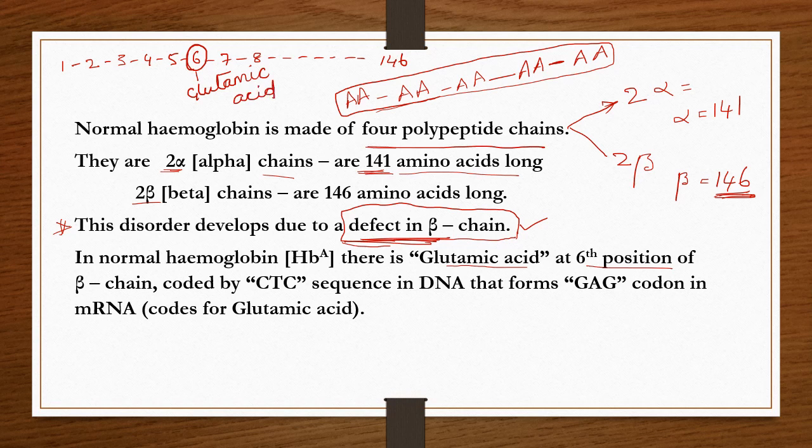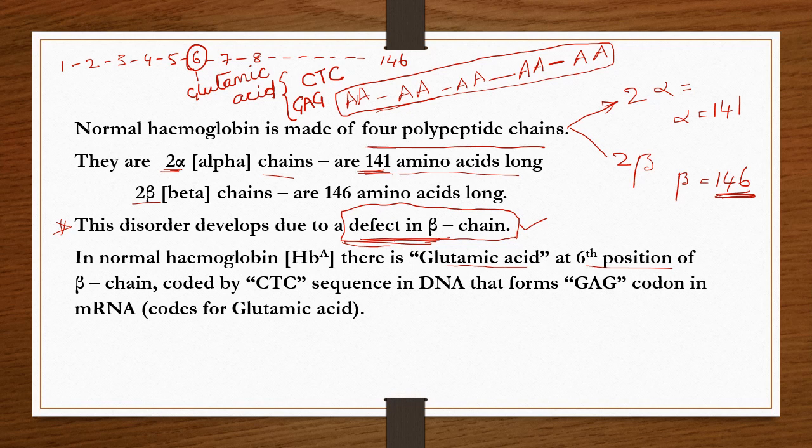Glutamic acid. And this glutamic acid is coded by a code on the DNA, that is CTC. And this CTC is coded as GAG. This concept we can discuss in molecular biology in the 6th chapter.